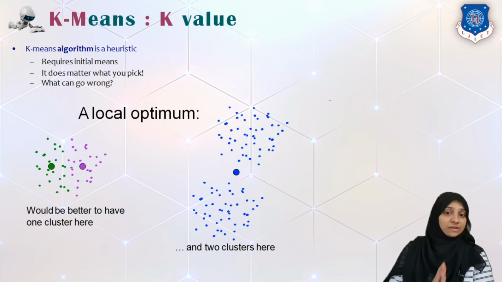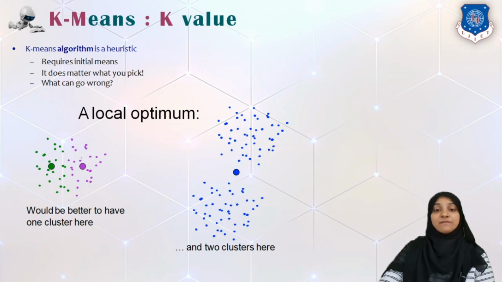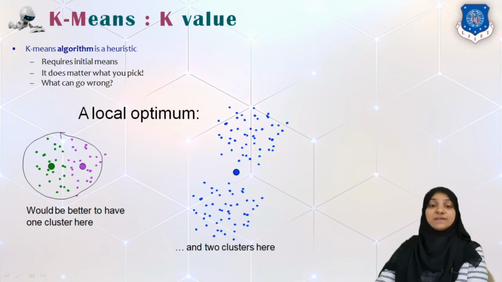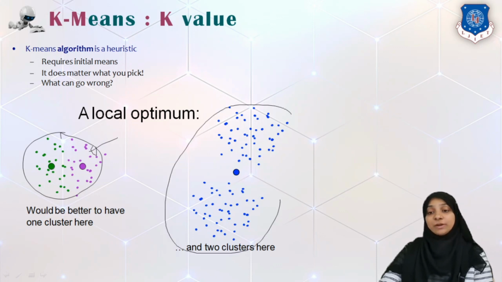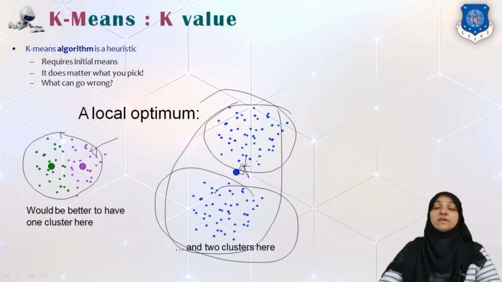What can go wrong is something called a local optimum point. Say, for example, if we put K equal to 2, then the system will give you two clusters, even though your data points ideally belong to one cluster. So the value of K that you choose has to be picked very carefully. Now if the data points are like this, and you give K equal to 1, meaning only one cluster, then even though you can see there are two different clusters, the system will give you an output that there is only one cluster. So that is the only challenge within K-means clustering.